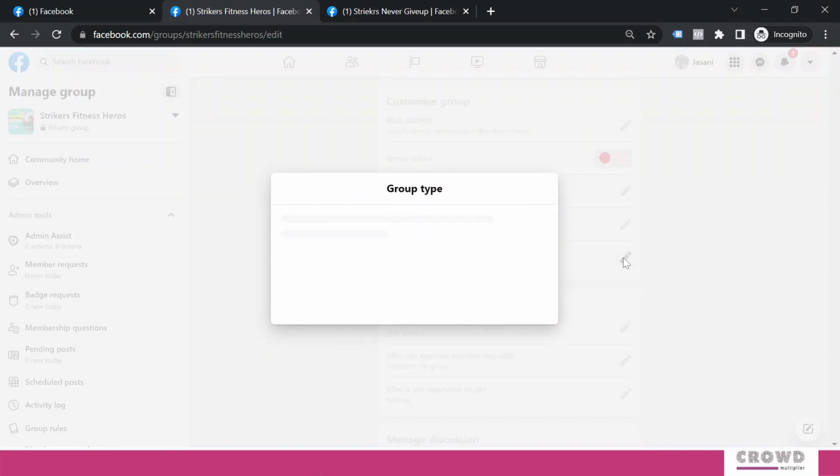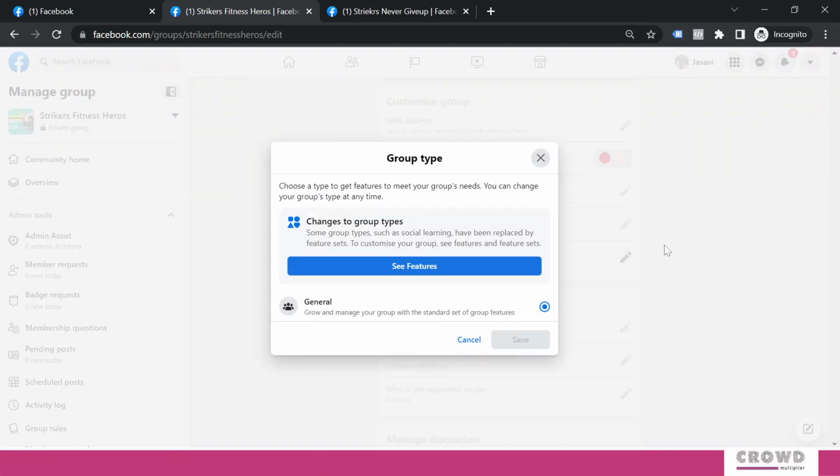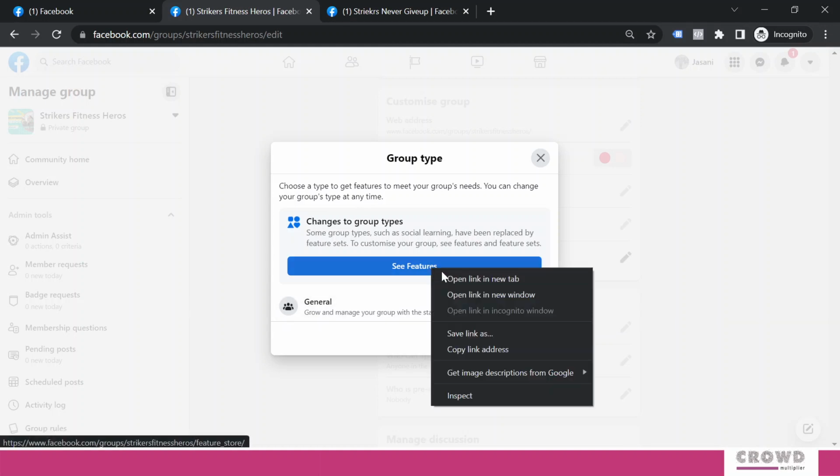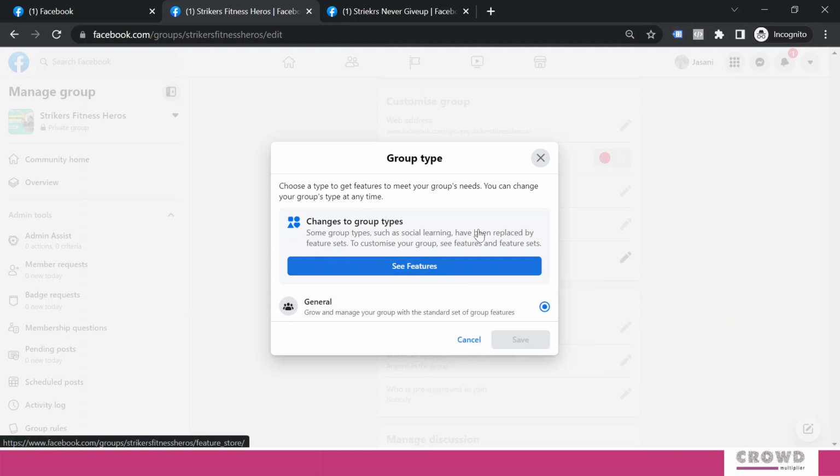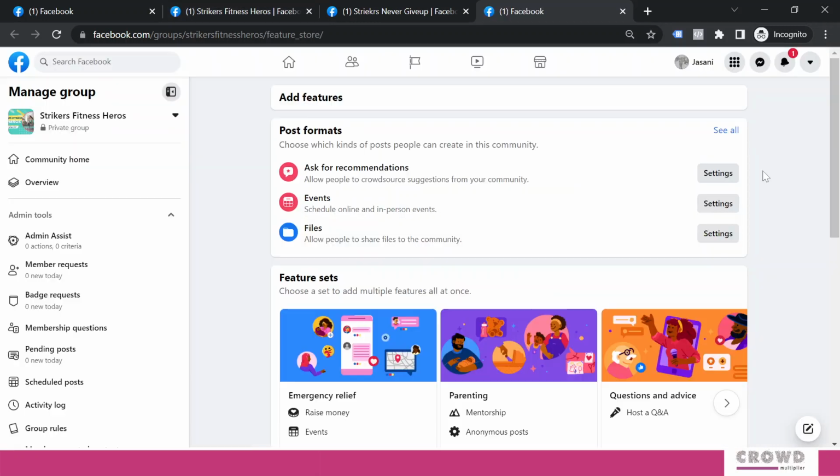Over here we can select the group type. Now if you look at it, by default it is general group. General group means it is more of a discussion group. But if you click on the see features, I will open in new tab. So over here we can see a lot of things. One is post formats: ask for recommendations, events, and files.